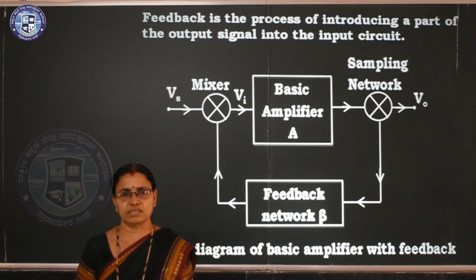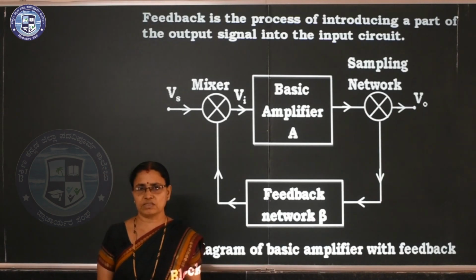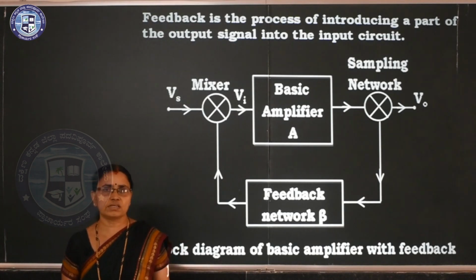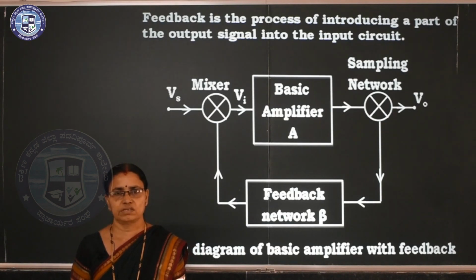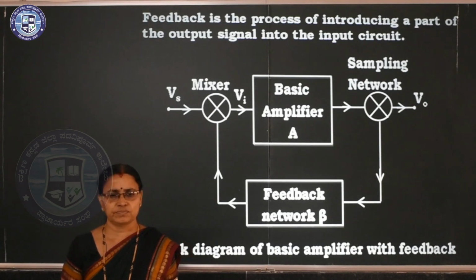Here, the fraction of output, which we call the sampling network, is the sample which is given back to the input circuit through the feedback network. The feedback network is the beta value, the ratio of resistors or capacitors or inductors we can consider.